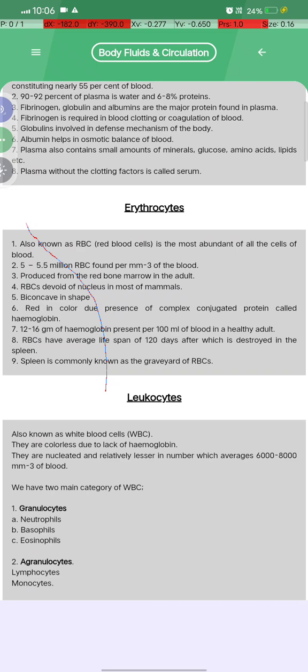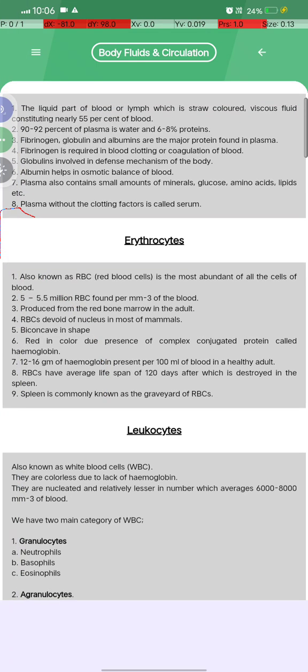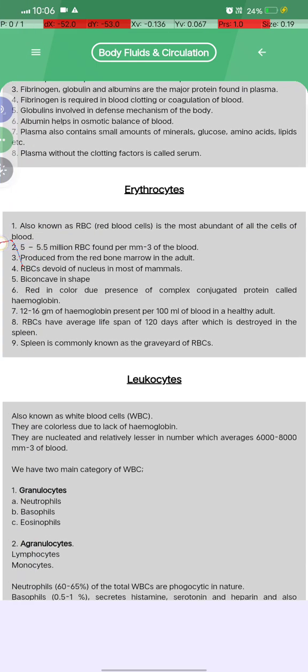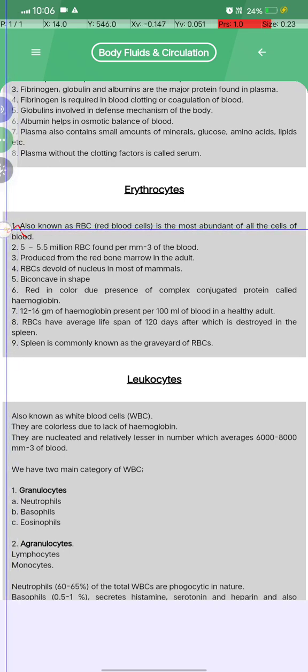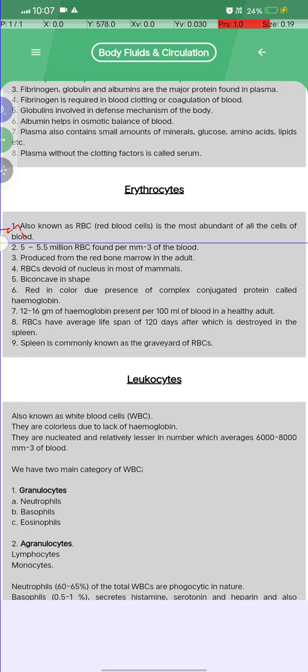Okay, what are erythrocytes? Look, also known as RBC or red blood cells, they are the most abundant of all the cells of the blood. And second, 5 to 5.5 million RBC are found per mm3 of blood, produced from the red bone marrow in adults, and the RBC is devoid of a nucleus in most mammals,